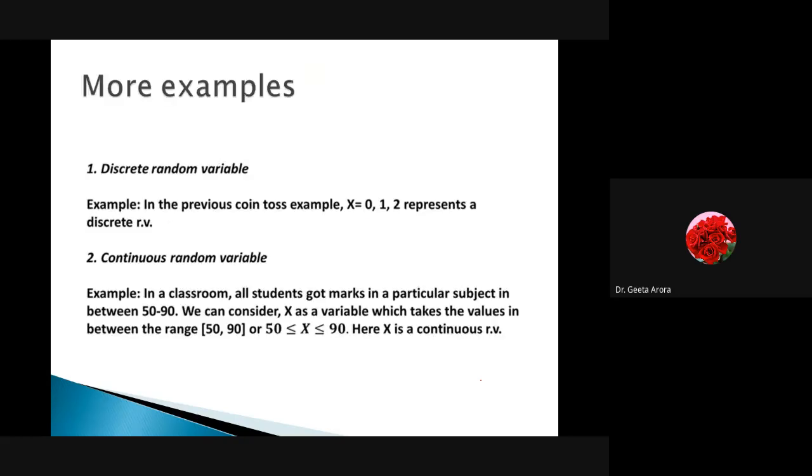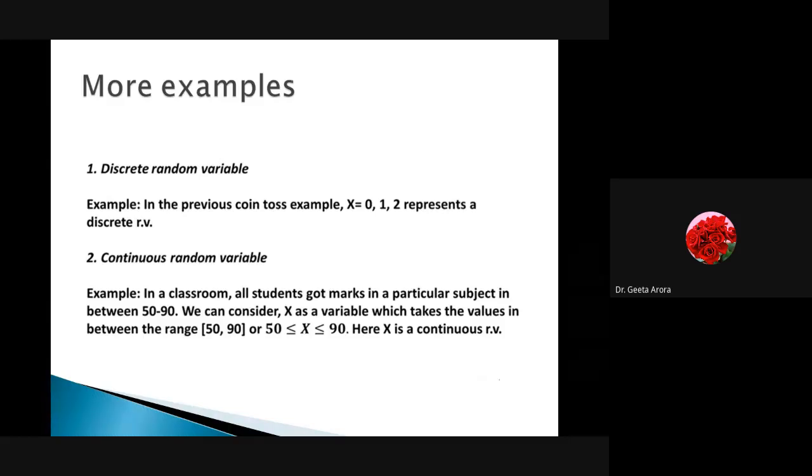Let's start with some more examples, just to elaborate the same thing. Here we are saying that in the tossing of a coin, we have X equal to 0, 1, 2, 3, or whatever the values are. So these are discrete random variables.